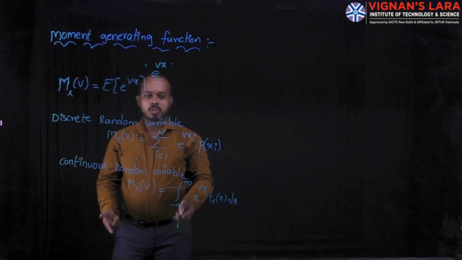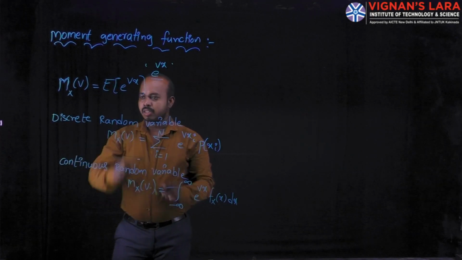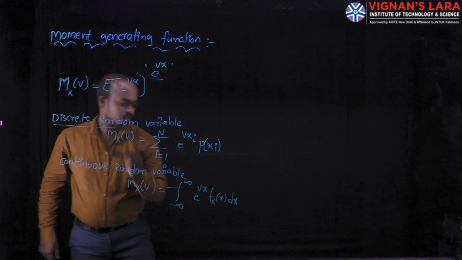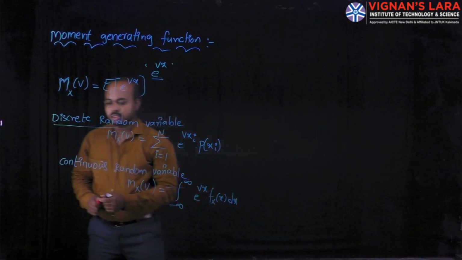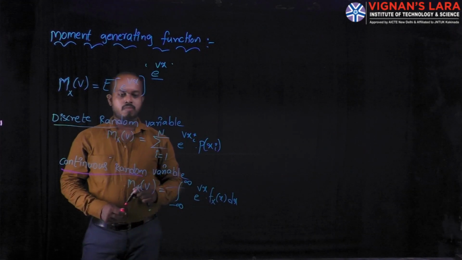These two represent the moment generating function under a discrete random variable, and the second one under a continuous random variable.